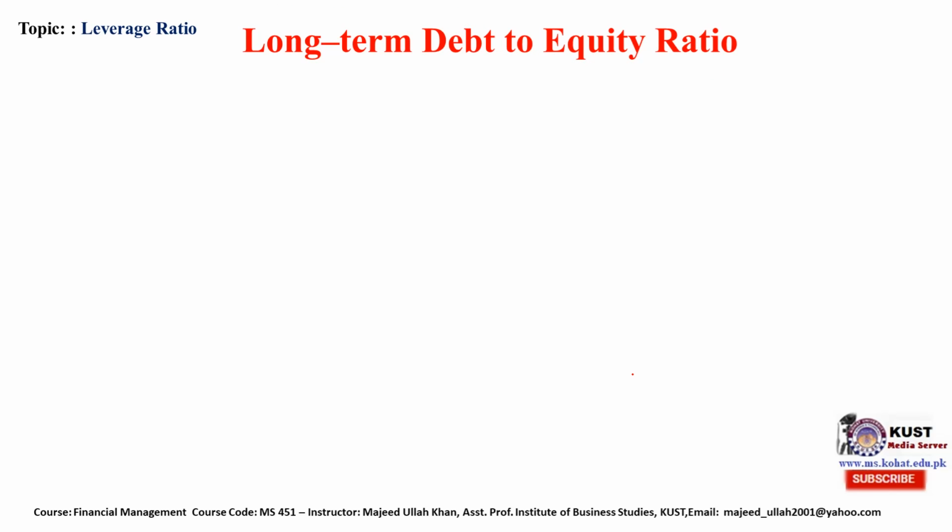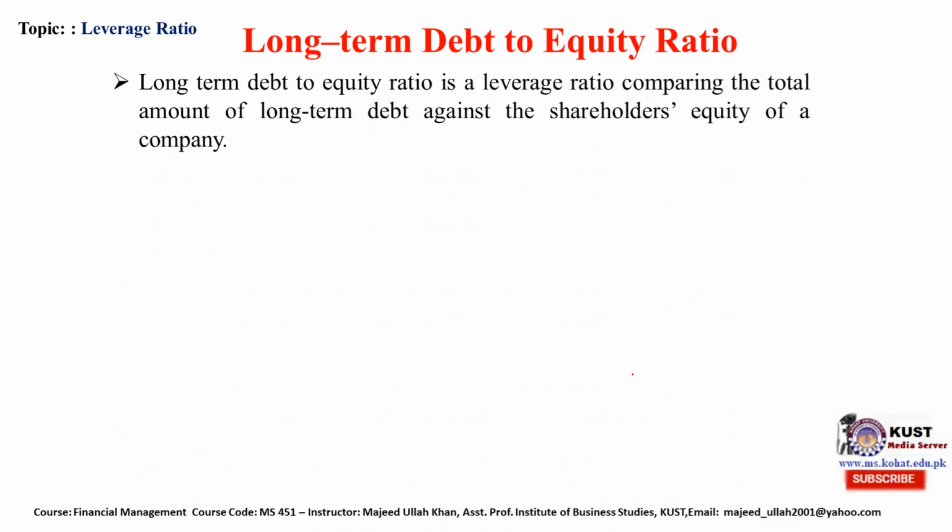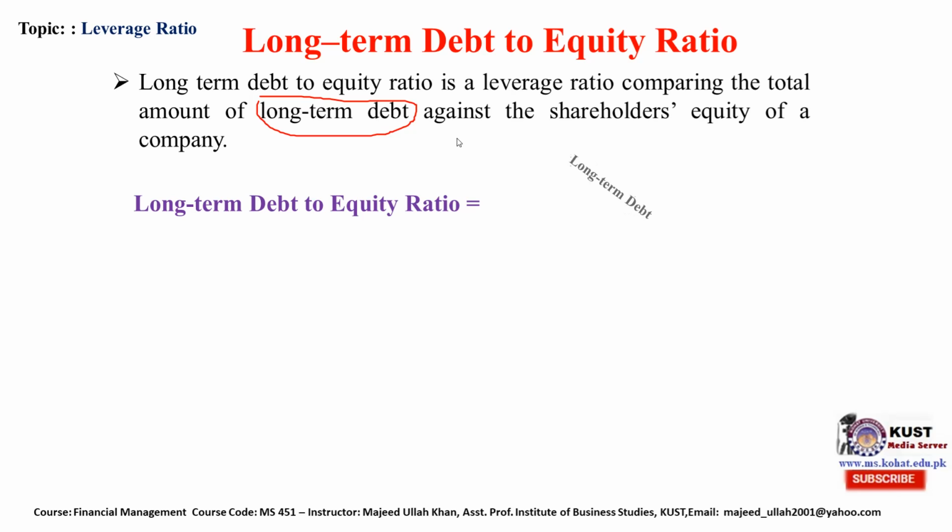Now, long-term debt to equity ratio. It is a leverage ratio comparing the total amount of long-term debt, which doesn't include short-term debt of the company, against shareholder equity. Long-term debt to equity ratio is equal to long-term debt divided by average shareholder equity.